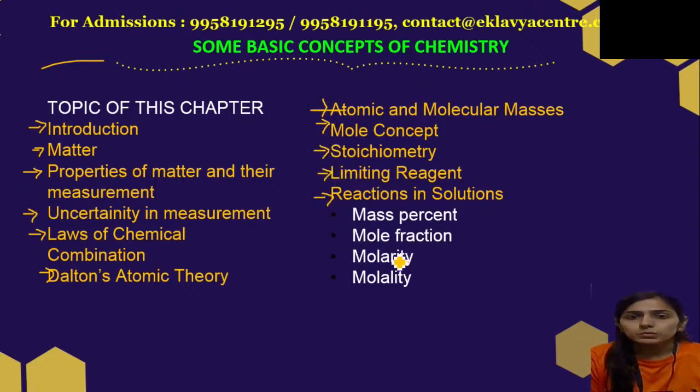We have mass percent, mole fraction, molarity, and we'll also cover some more concentration terms apart from just these.